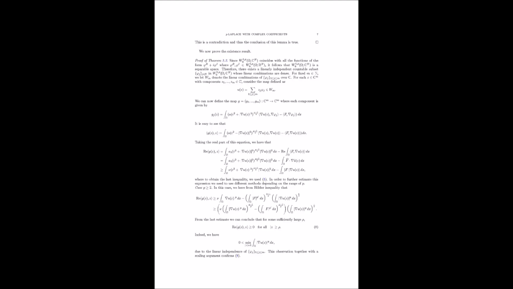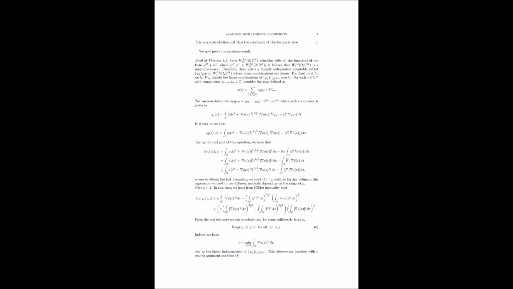Like the structure bound, which is the absolute value of x times the quantity epsilon squared plus the magnitude of xi squared, all raised to the power of (p minus 2) over 2, times the complex inner product of xi with itself, is less than or equal to 2 to the power of p times the quantity epsilon to the p plus the magnitude of xi to the p. Right? Xi is an element of C to the n by n, representing a potential gradient. So this bound tells us the operator doesn't grow too quickly as the gradient gets bigger. Which is often needed to prove boundedness of solutions or approximations, yeah.